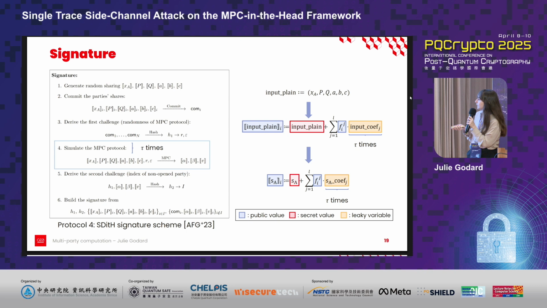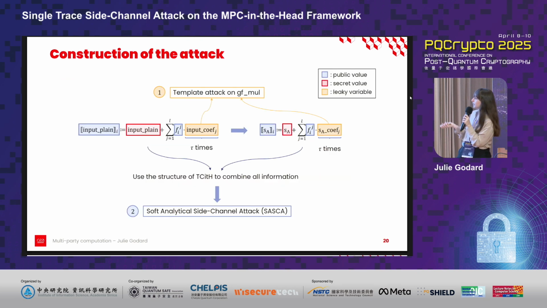So we can see that if indeed we can get side channel information about SA_coef_j, we will be able to recover SA thanks to the public values. And an interesting point is that this equality is not computed in the SD-in-the-Head implementation, but directly comes from the TC-in-the-Head framework. And using this equality, we can build our attack in two parts.